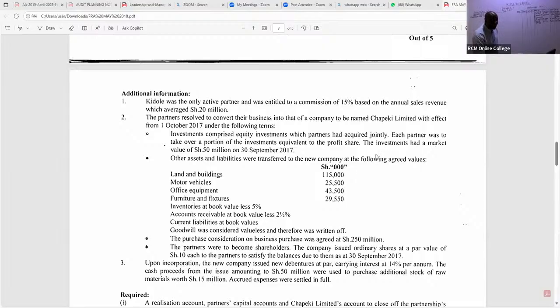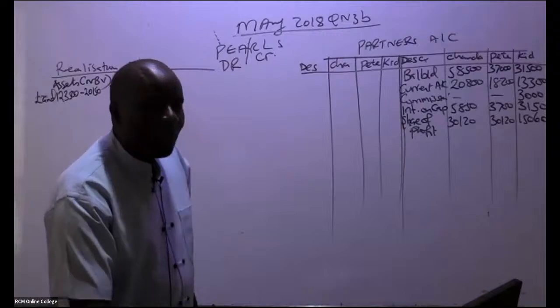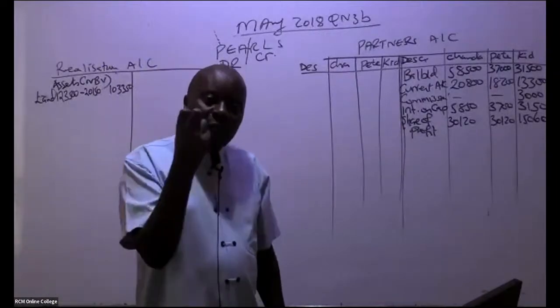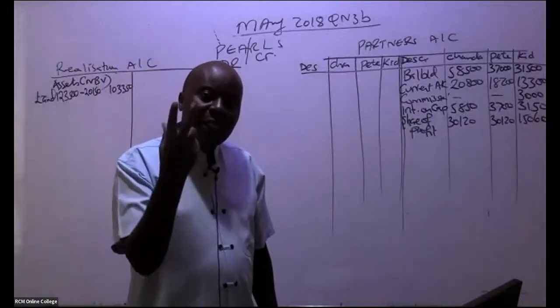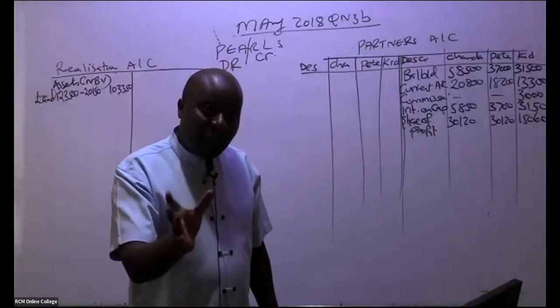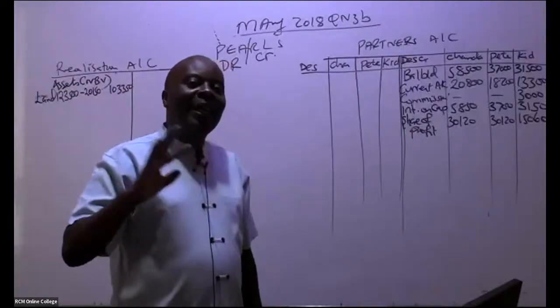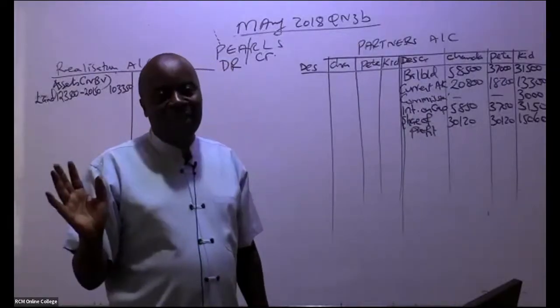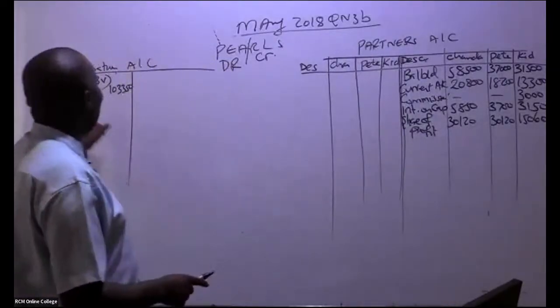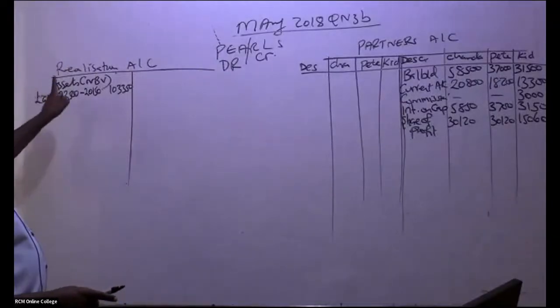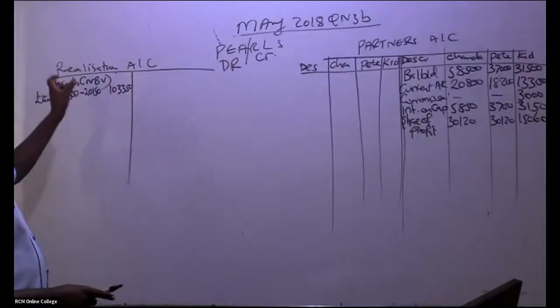When we are doing the realization account, we have not yet started negotiating for asset prices. Here, basically, we are realizing the assets at cost minus accumulated depreciation. So anytime assets are being transferred to the new company, they are taken to the realization account at net book value.